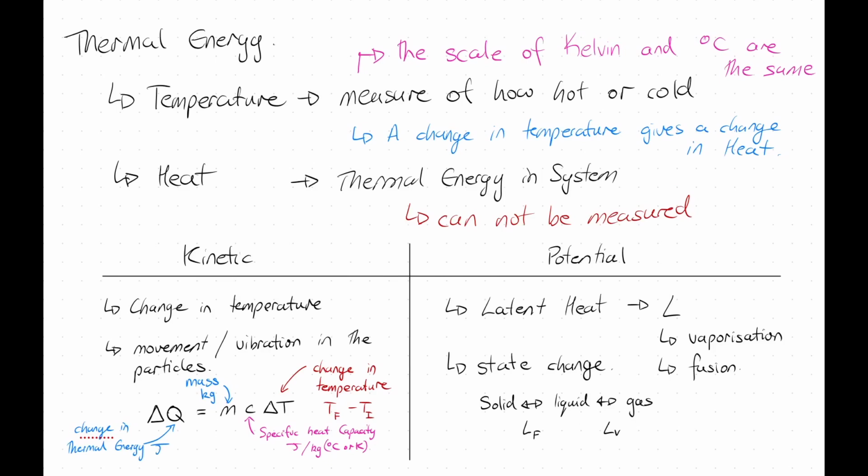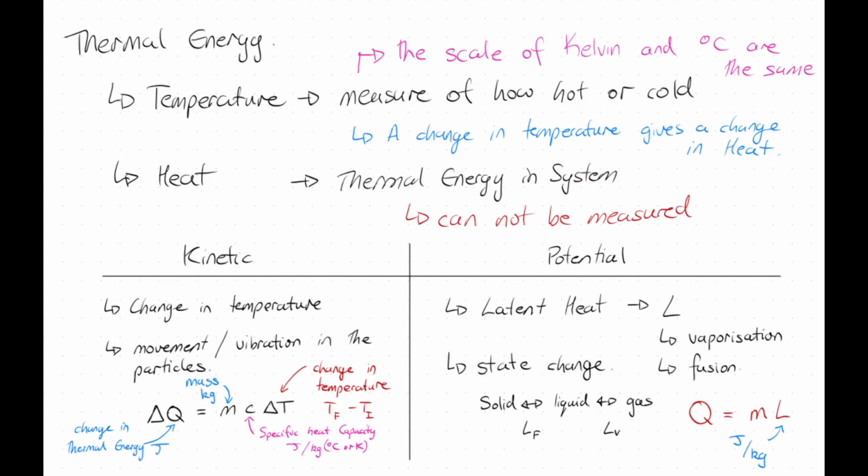The equation for latent heat, that one's quite nice and easy. Because it is not going with a change in temperature, it is only associated with a change in state. We have that our Q here is just equal to mL, so our mass times our latent heat. Units for latent heat are joules per kilogram. There is no temperature change in this situation. So let's think about this when we actually go on and do it.